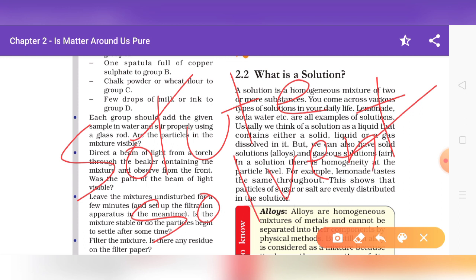For example, salt solution is made by dissolving salt in water. So in salt solution, salt is the solute and water is the solvent. Similarly, substances like sugar, ammonium chloride, copper sulfate and urea, etc., which are dissolved in water to make a solution, are called solute, whereas water is the solvent. Usually the substance present in the lesser amount in a solution is considered the solute, and the substance present in greater amount is considered the solvent.